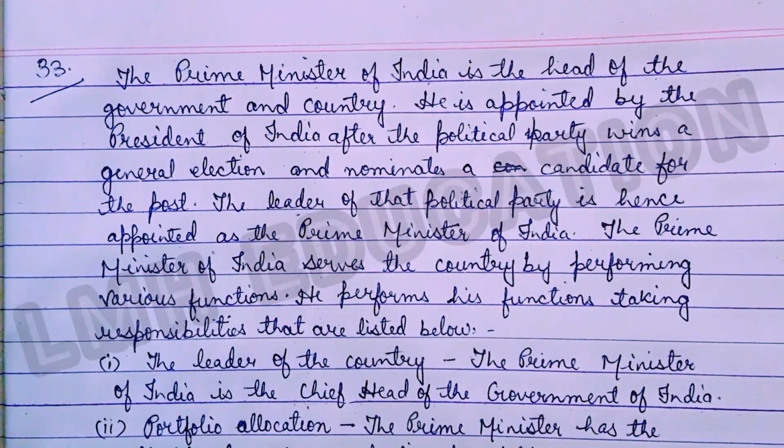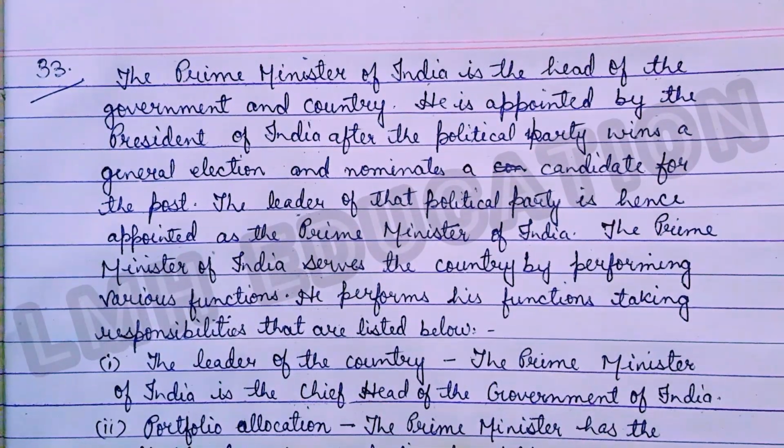Question number 33 is all about the role of the Prime Minister of India. The Prime Minister of India is the head of the government and country. He is appointed by the President of India after the political party wins a general election and nominates a candidate for the post. The leader of that political party is hence appointed as the Prime Minister of India. The Prime Minister of India serves the country by performing various functions. He performs his functions taking responsibilities that are listed below.